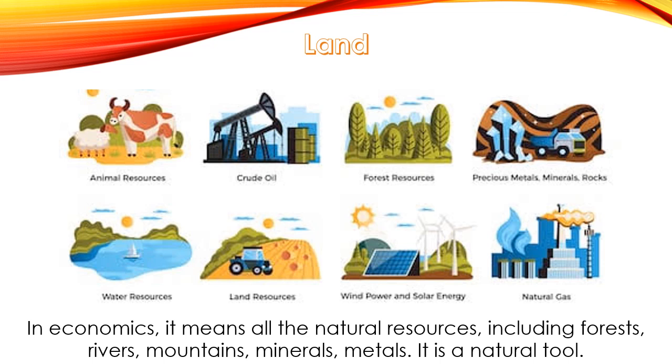It is everything which is a natural resource, including the forest, the animal resource, the crude oil. Actually, crude oil is also part of the land. Metals, minerals, waters, wind power, solar energy, natural gas, all of these things are part of land. Why? Because all of these things are natural. So this is a natural tool of production because we use these things for the sake of production.